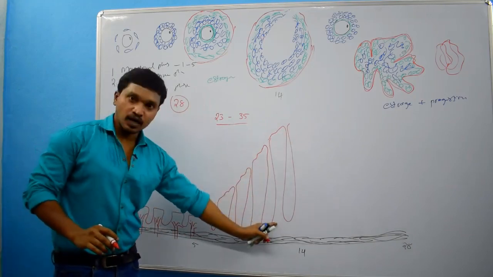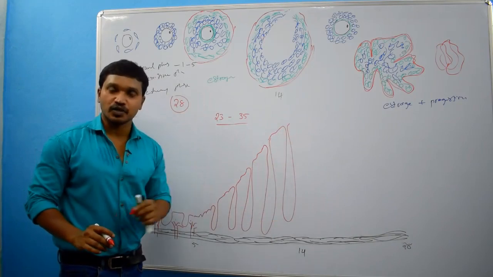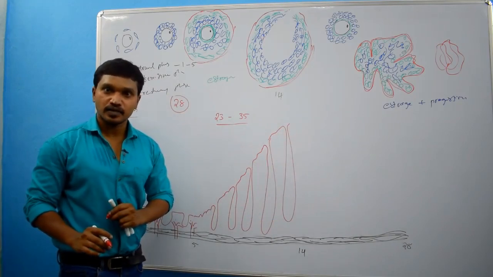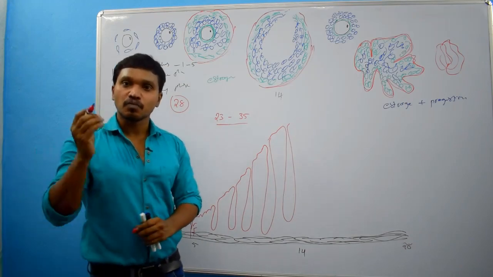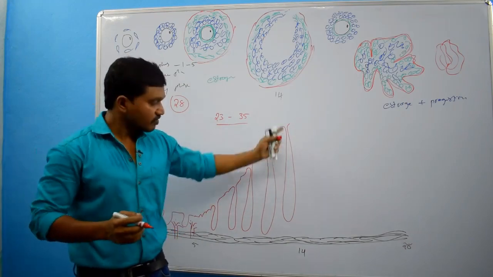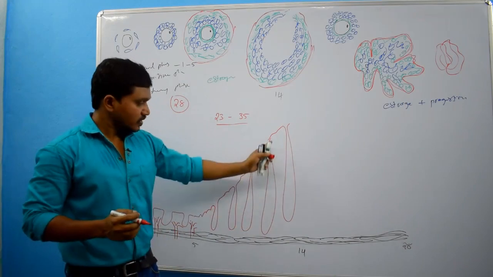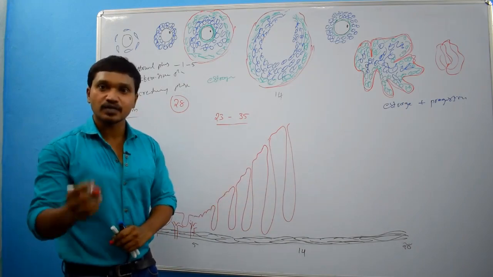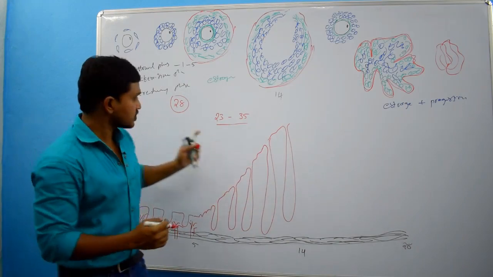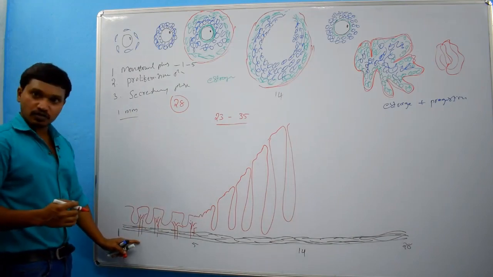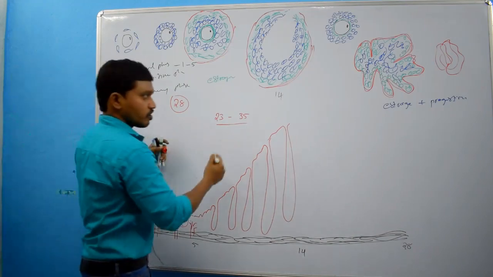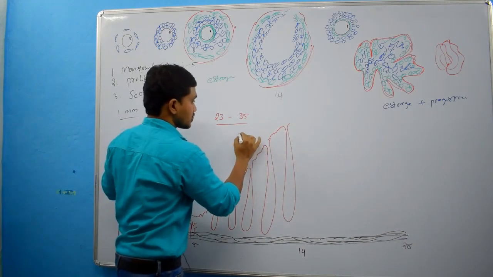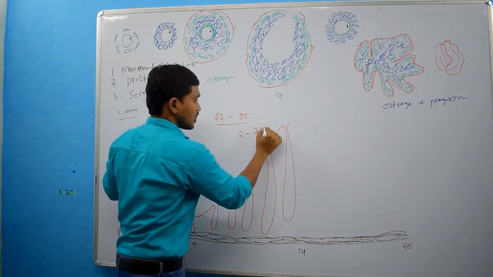The amount of connective tissue also increases, and within the connective tissue there will be accumulation of some fluid. Because of all these things, the thickness of the endometrium will increase 2 to 3 fold. In the menstrual phase, thickness is around 1 mm. In the proliferative phase, thickness is around 2 to 3 mm.